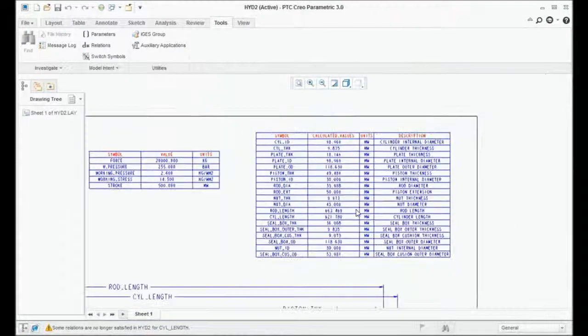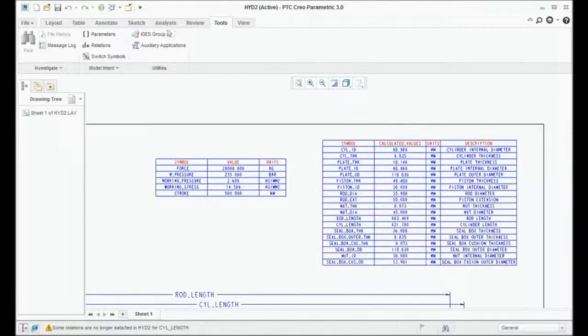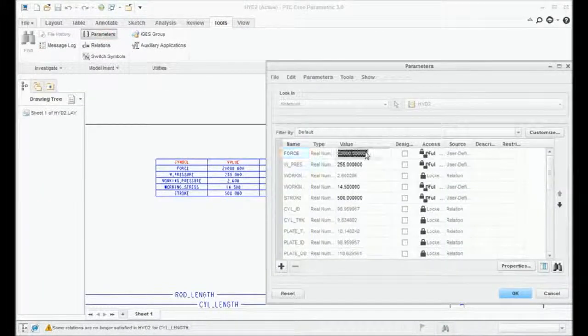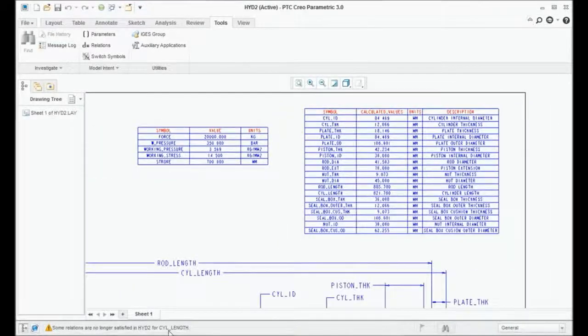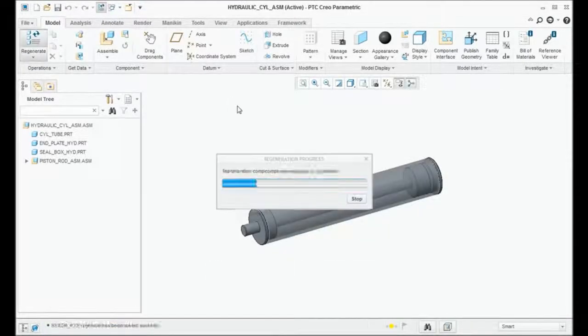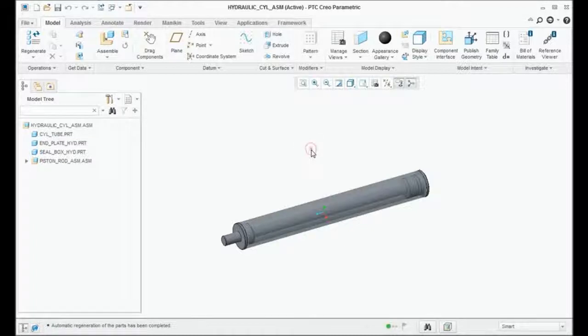So you don't need to create multiple cylinder models. Just create one layout, just create one model, go on changing it. I'll change the stroke to 700 and I'll change the working pressure to 350. Then I'll see what happens here. Calculated values change automatically. Okay, go here, then look, can you see that? This is the beauty of top-down assembly using layout.